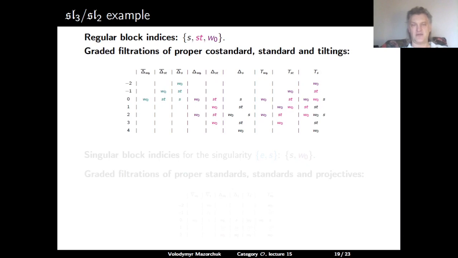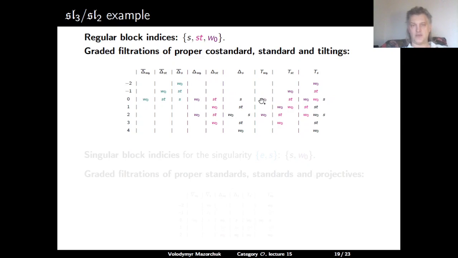Here are the graded filtrations of the proper costandard, standard, and tilting modules. Again, we take the corresponding objects in category O and look at what survives when we apply the functor phi. So the proper standard module for W0 is simple. For ST, it has W0 on top and ST in the socle. And for S, it has W0 on top, ST in the middle, and S in the socle. The standard modules we have already seen.